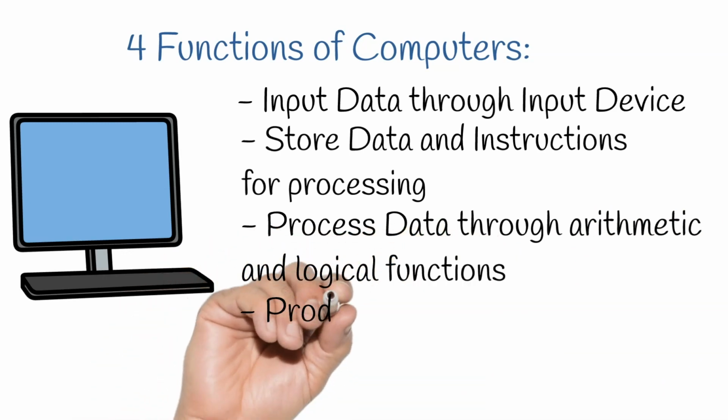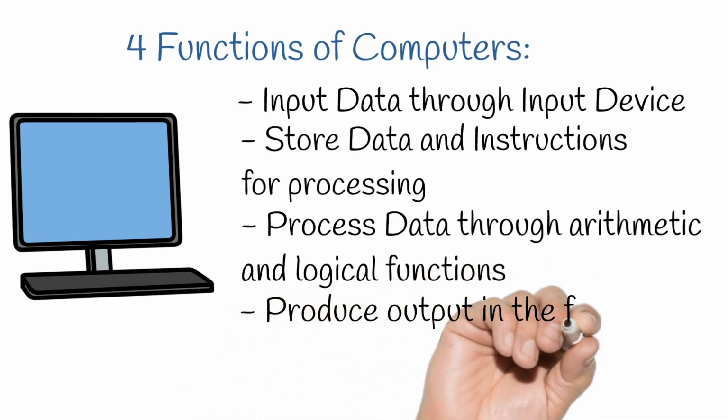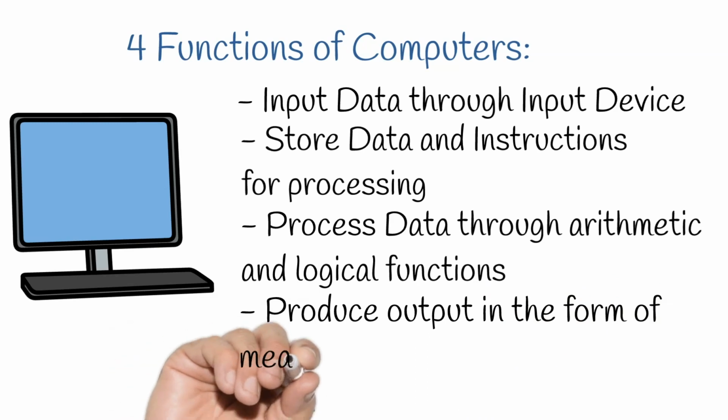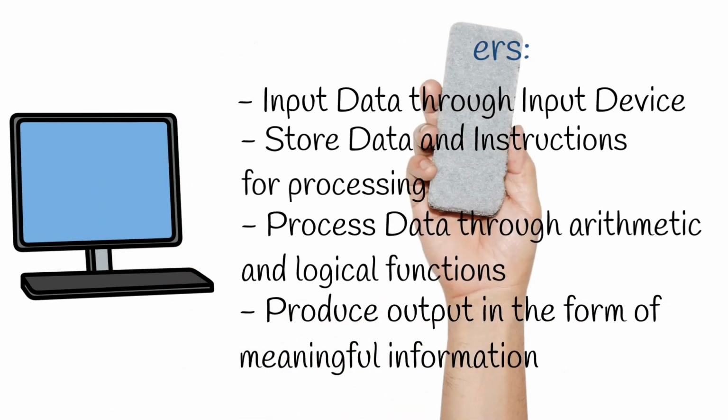Produce output. After processing the data, you get the output in the form of meaningful information as desired. It can be just a text report or a graphical representation. The main characteristics of a computer are speed, accuracy, automation, storage, endurance, and versatility.